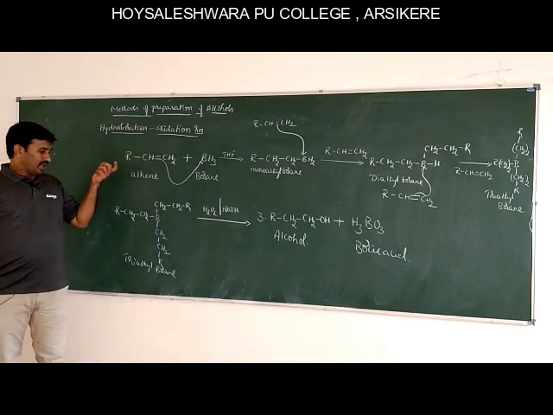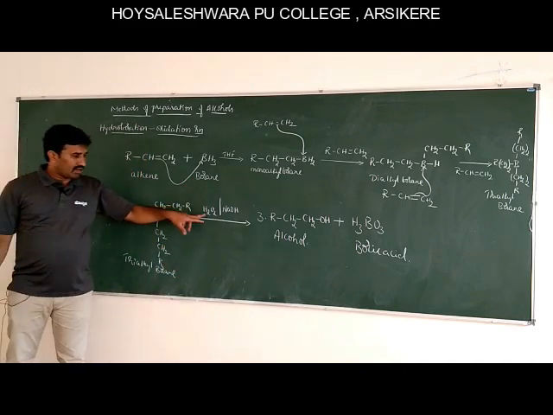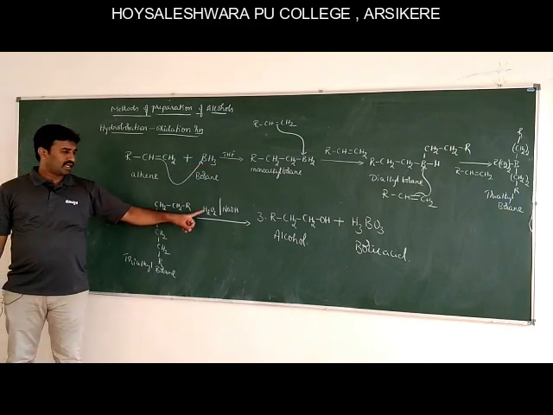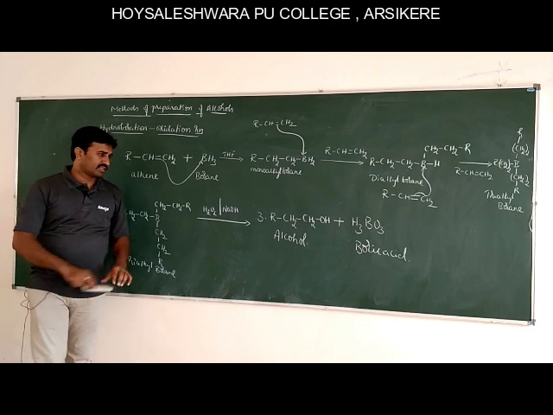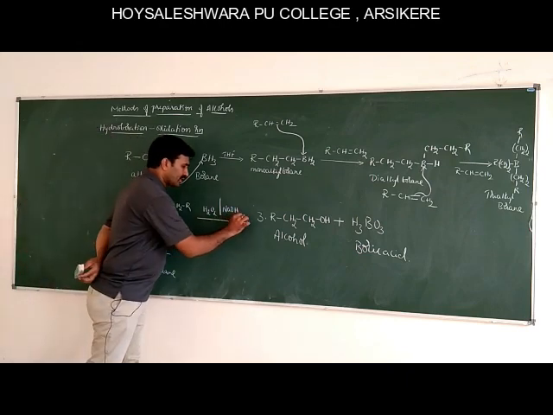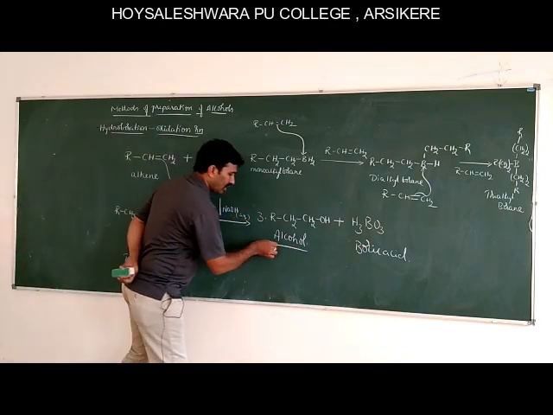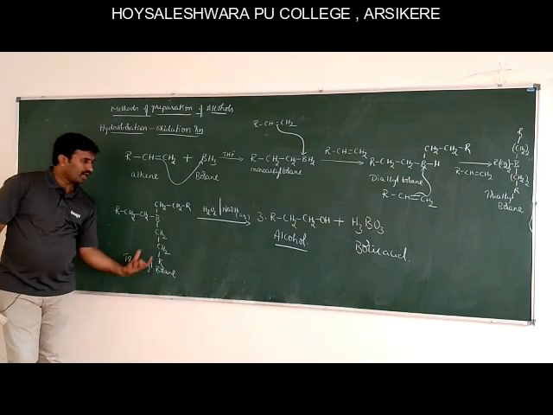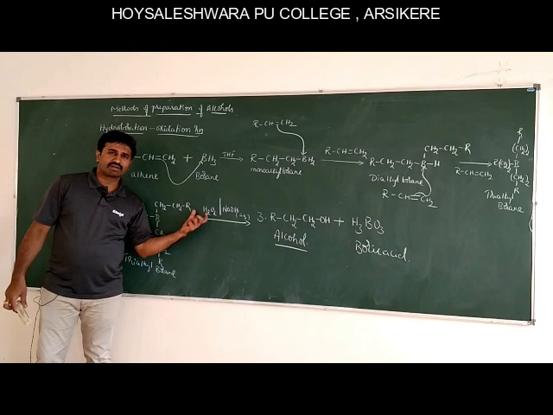Next is the oxidation of trialkyl borane with hydrogen peroxide in aqueous sodium hydroxide solution, which gives alcohol in good yield. This is trialkyl borane upon treatment with hydrogen peroxide.